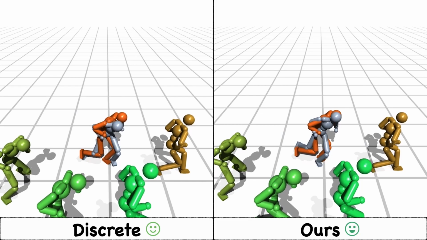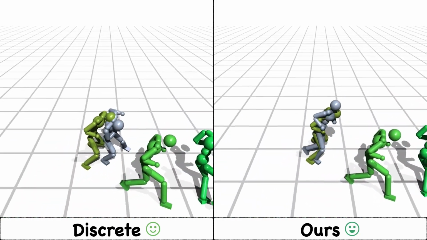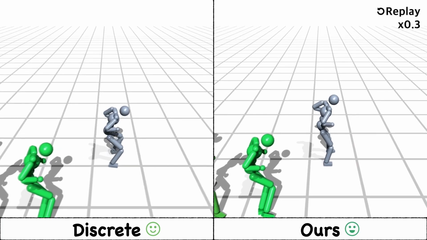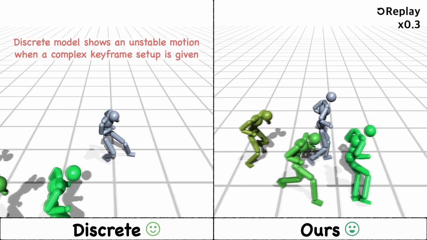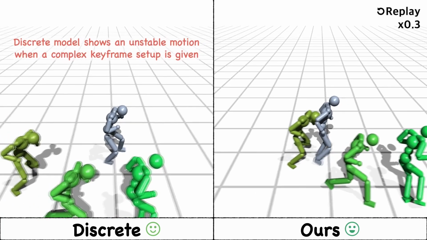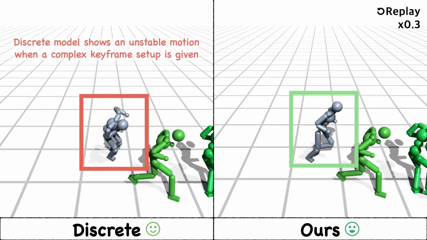While discrete latent model is able to produce natural motions during the episode, our model outperforms discrete model in terms of both naturalness and accuracy. Also, the discrete latent model shows an unstable motion when a complex keyframe setup is given. In contrast, our agent consistently produces motions with reliable qualities.